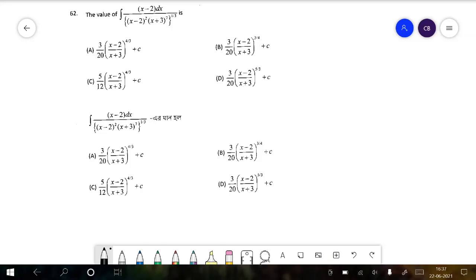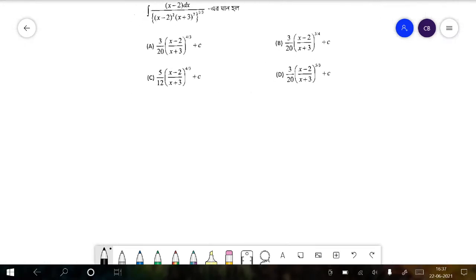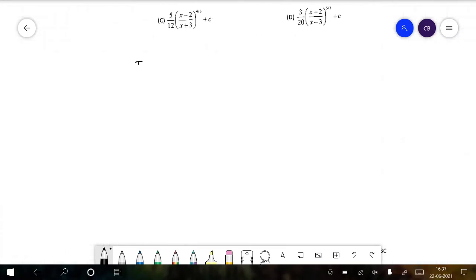First of all we can easily see that in the denominator if we cut out x minus 2, the integral turns out to be I is equal to integral dx by x minus 2 whole to the power 1 by 3 into x plus 3 whole to the power 7 by 3.